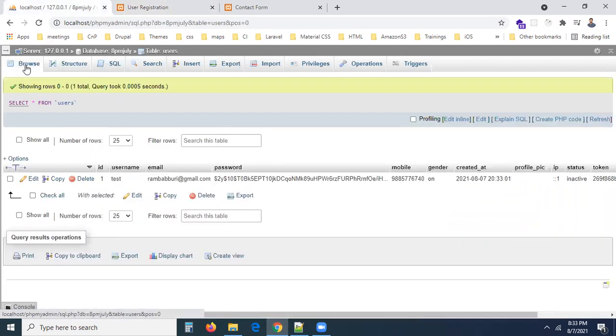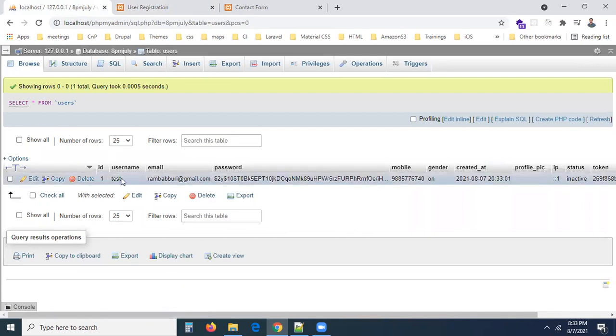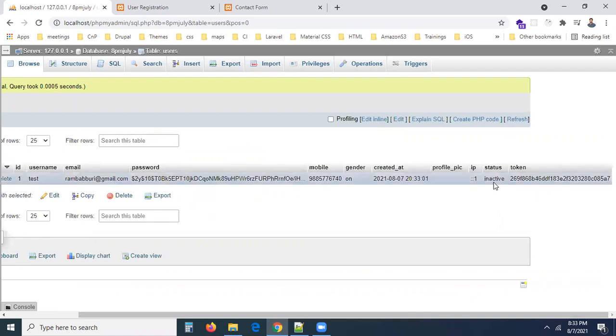First and foremost, you need to check whether all the values are saved properly in the table. Now you can see ID 1, test username, mail ID, password encrypted, mobile number. Why is gender showing on? You have to get either male or female, right? Date is okay. Profile pic we didn't upload right now. IP address is there. What is the status by default? Status is going to be inactive by default. We didn't enter it; that is taken care of by the DB. And the token is generated for you. Based on this token, I can identify you.